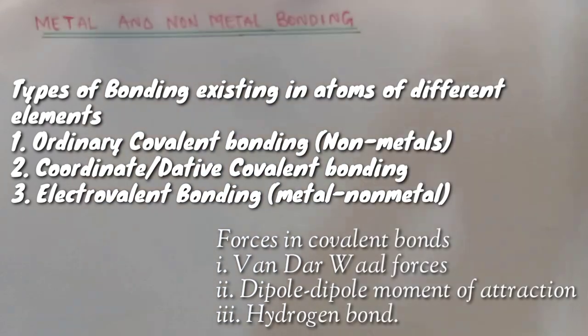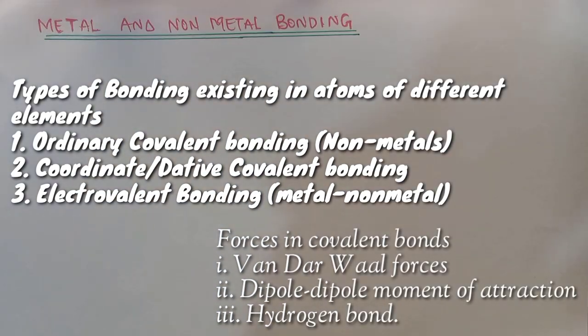This shows us that there is an ability of one of the non-metals to act as if it is highly positive, and the other remains highly electronegative, becoming the electronegative pole while the other becomes the positive pole. So we call it dipole attraction moment. And if, for instance, the dipole attraction exists between hydrogen and the highly electronegative elements that have more atoms, that is nitrogen, oxygen, or fluorine, we call that particular force hydrogen bonding.